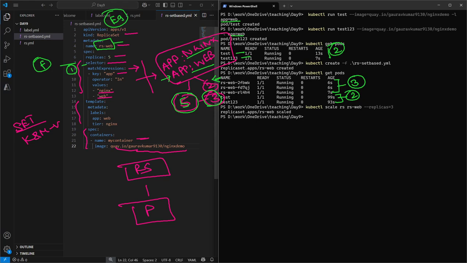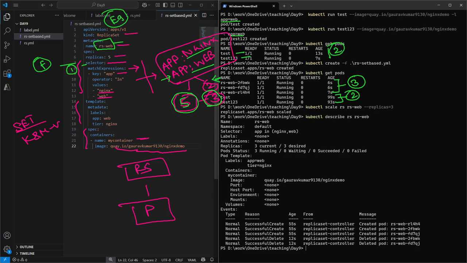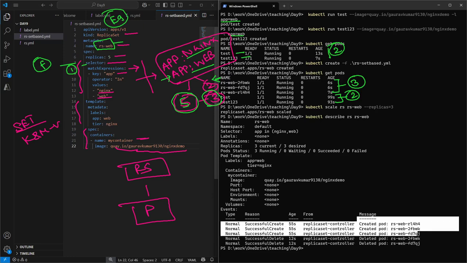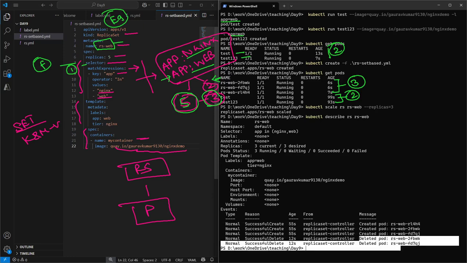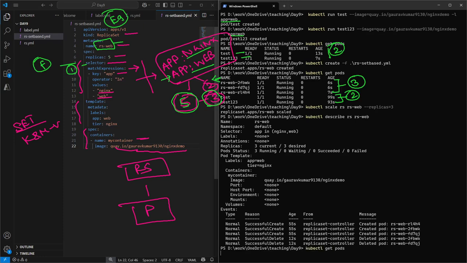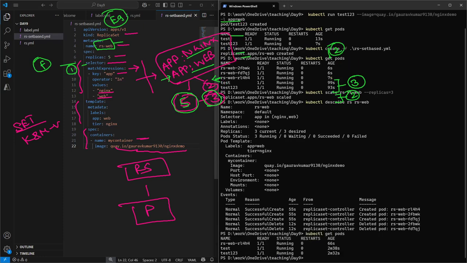Randomly, I would say kubectl describe replicaset, and the name of our replica set is rs-web, and enter. See, initially it has only created the 3 pods, and later on it has deleted the 2 other pods. So currently we are going to have only 3 pods present, and the logic is the same. In the desired state we mentioned 3 pods, so the extra 2 pods should be deleted. So our replica set has only deleted these 2 pods.